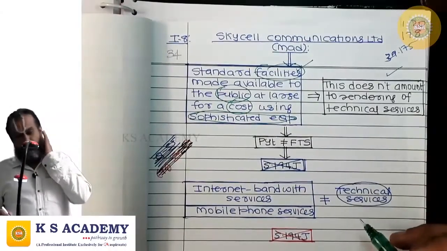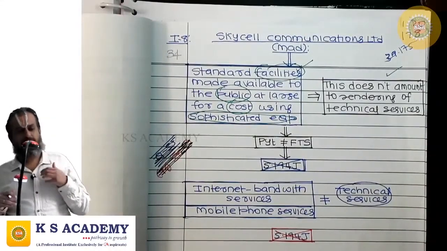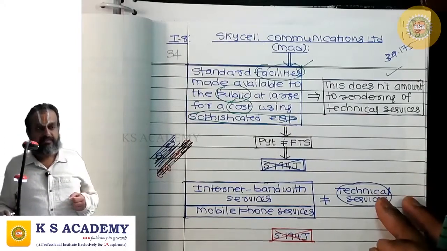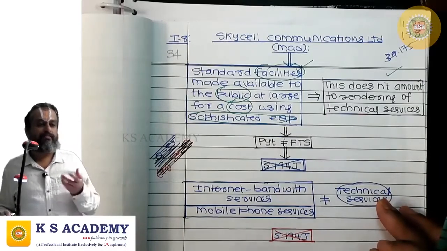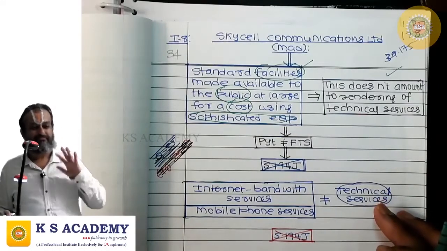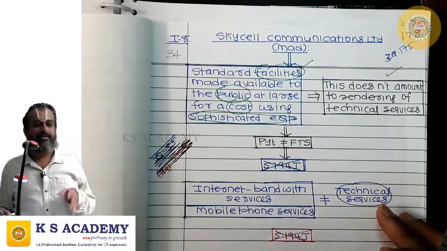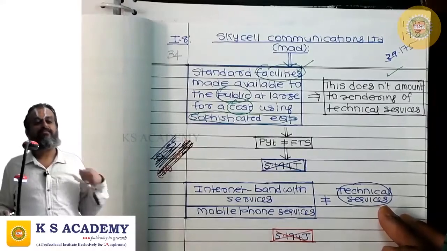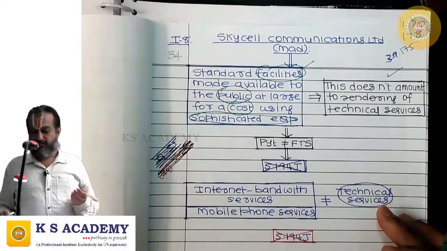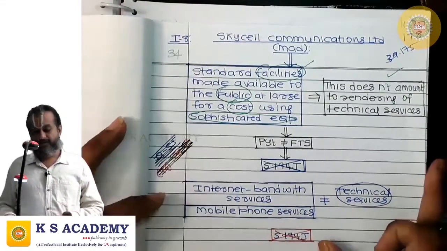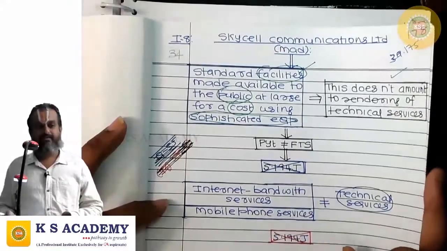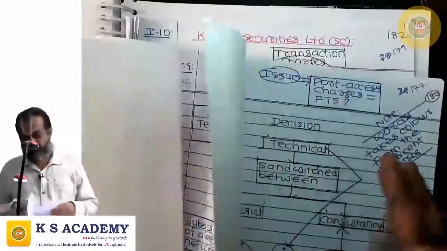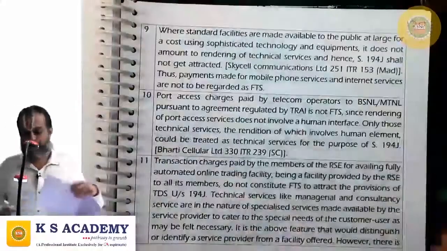Even though the development in technology is used for providing these facilities, using sophisticated, scientific equipment, still what you render is not technical services. You are only providing a facility. Payment is not to be regarded as fee for technical services. So 194J shall not come. Internet bandwidth services, mobile phone services are not technical services. So this is given here.